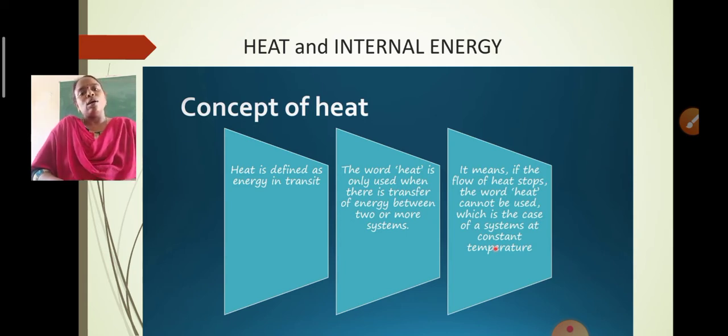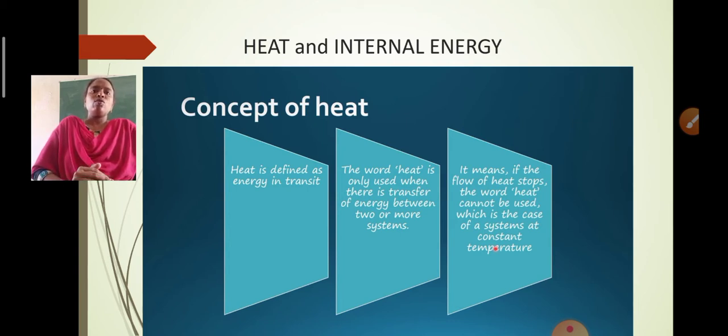And of course, we should, from the lower classes itself, all know about the concept of heat. So how is heat defined here? Energy in transit. Energy in transit means energy which is transferring from one point to another point. And of course, we all know the law of conservation of energy, and that also applies to heat energy. The temperature of a body is a measure of its degree of hotness or coldness.